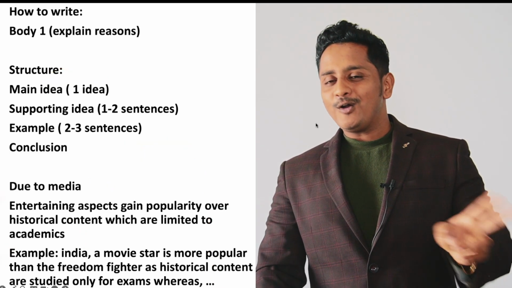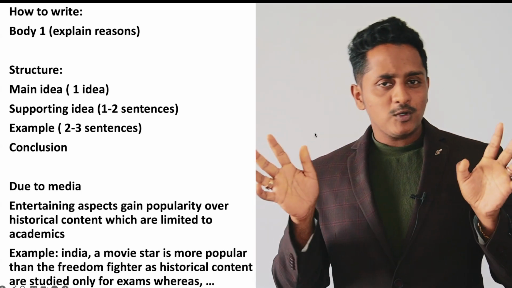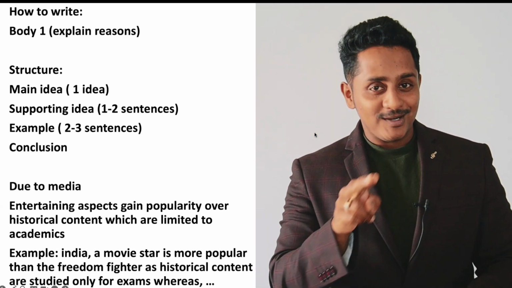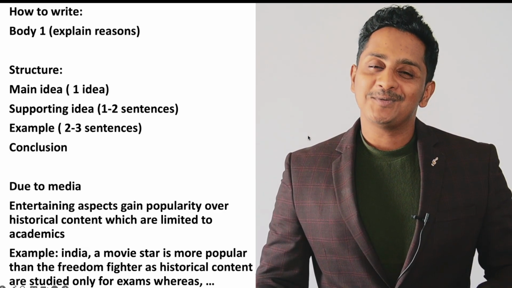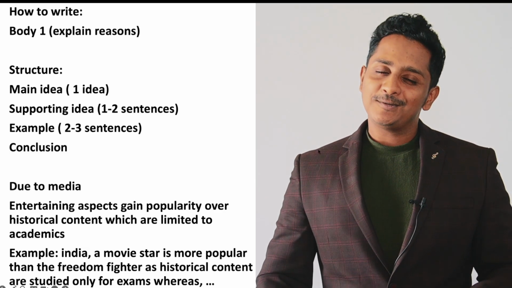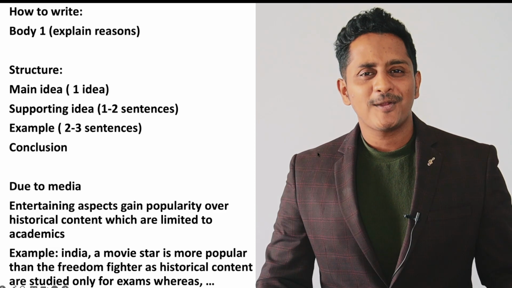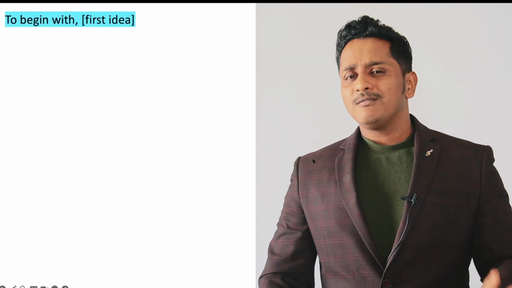So now I have got 2 versions on how to write. Both versions will give you super awesome scores. If you need 7, 7.5, version 1 will help, which I am going to unveil in just a while. If you want 8, version 2 will help. The only difference between version 1 and version 2 is better English, better vocabulary. For 7, 7.5, this is enough. By the way, this is the template.